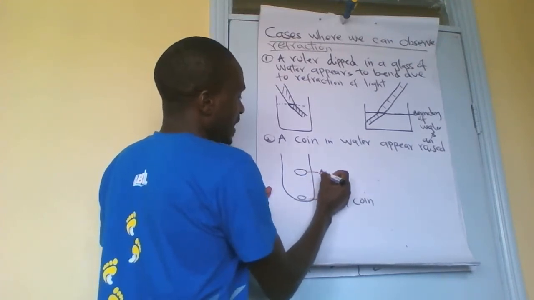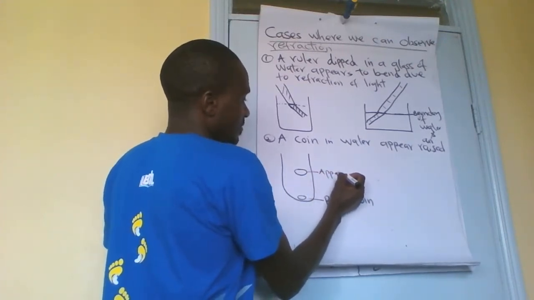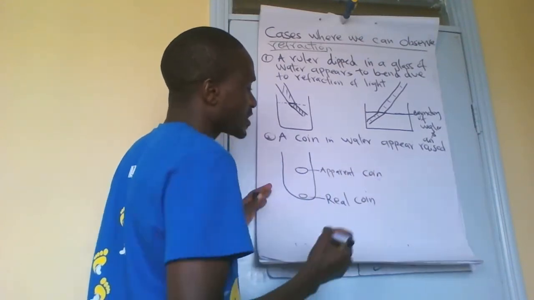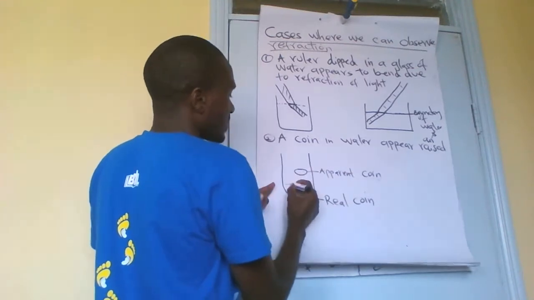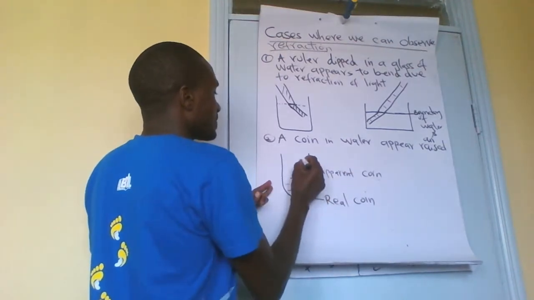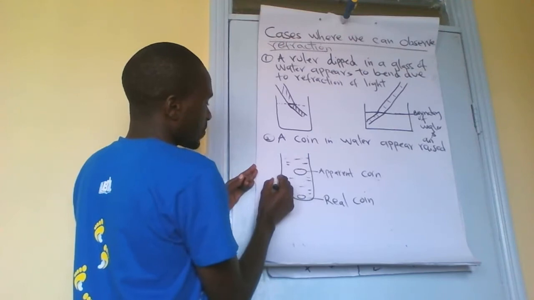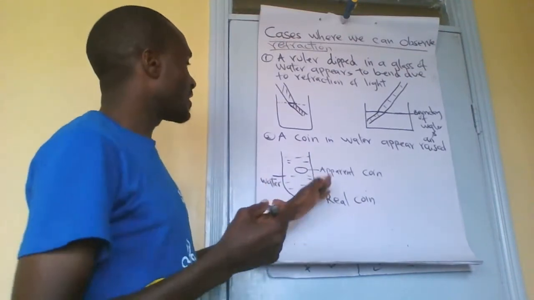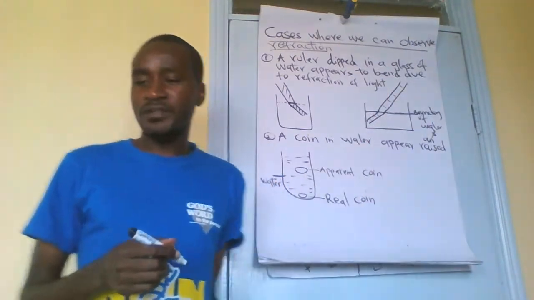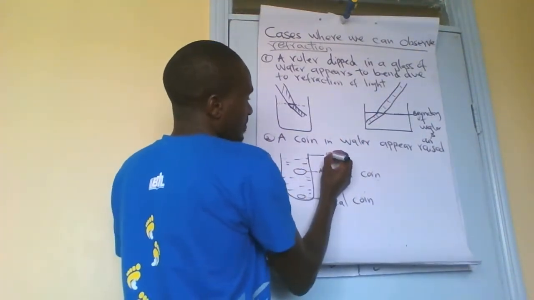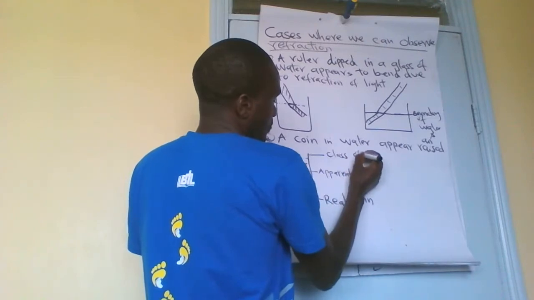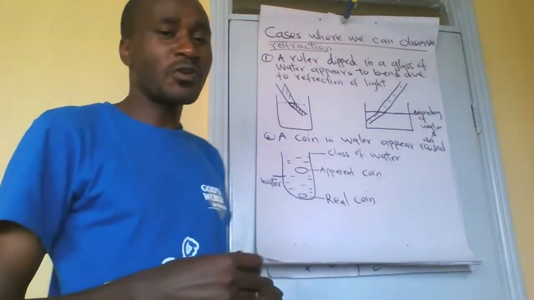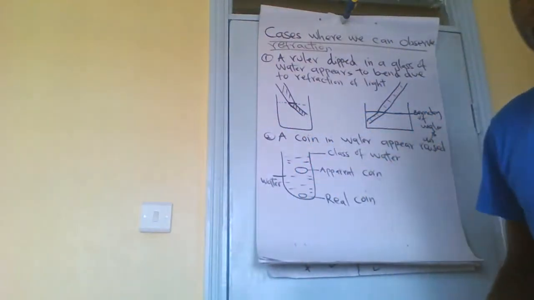We call this one the apparent coin. That's why we call refraction apparent bending. So this is water. So real coin, apparent coin. Then this is just a glass of water.